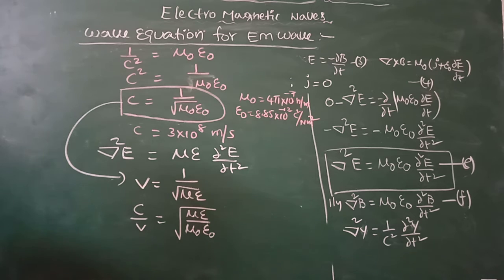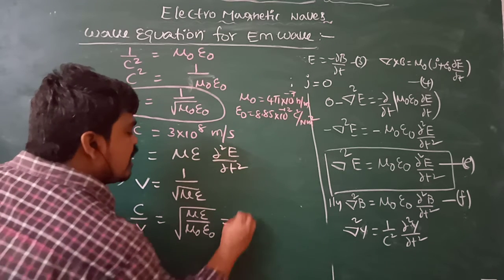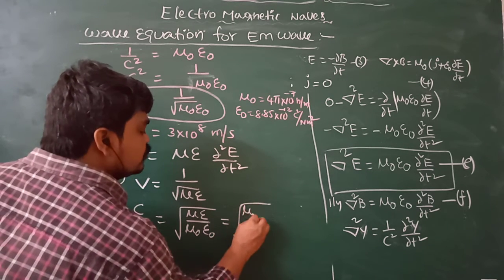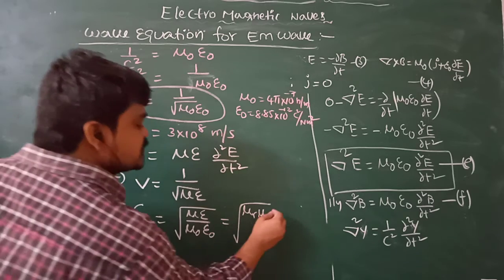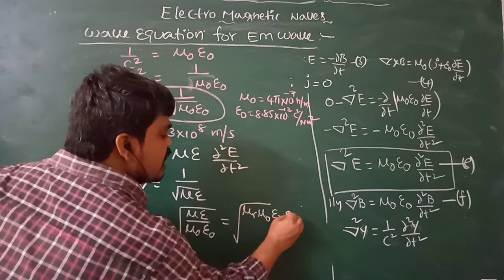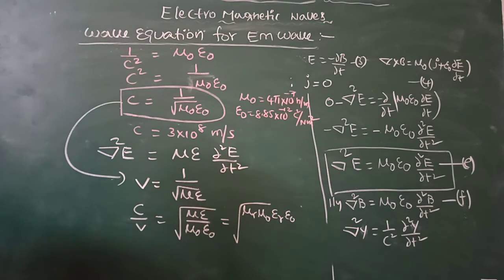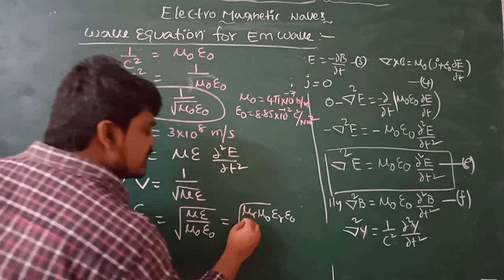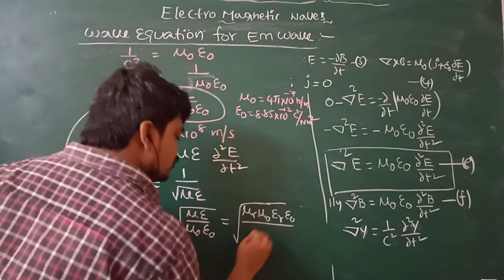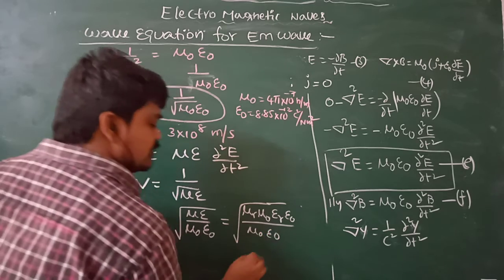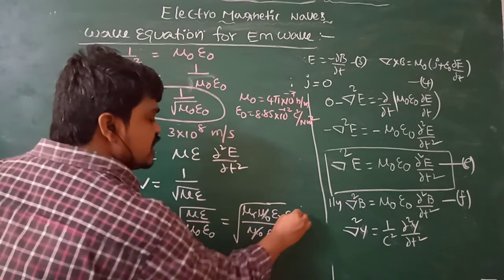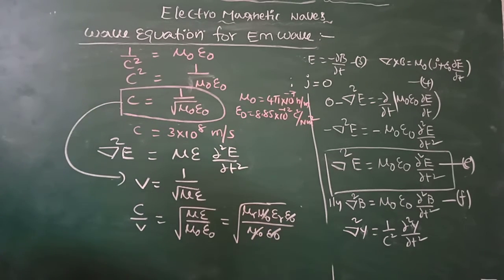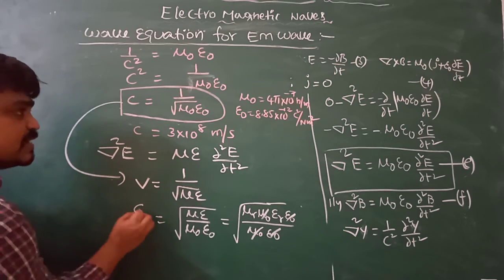Mu can be written as mu r mu naught, and epsilon can be written as epsilon r epsilon naught, because epsilon r is the relative permittivity or dielectric constant, and mu naught epsilon naught cancels.